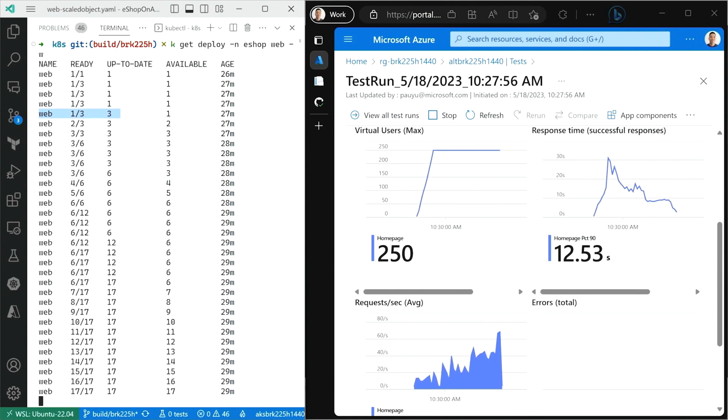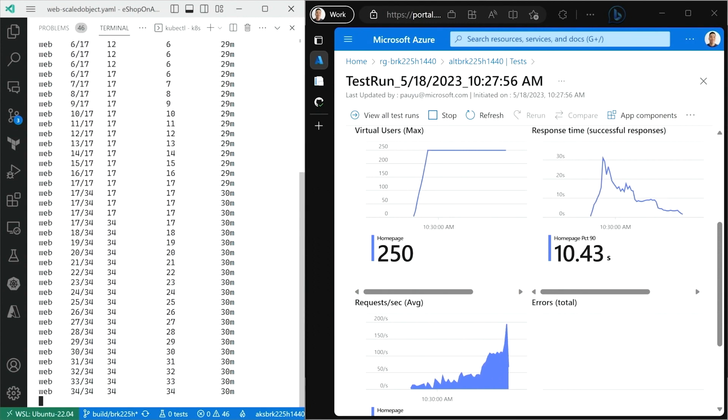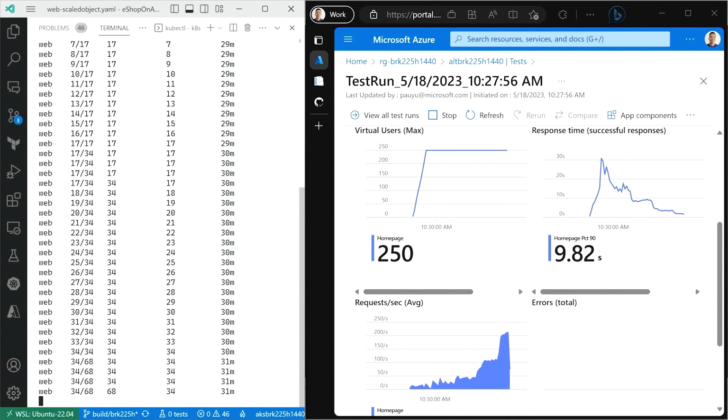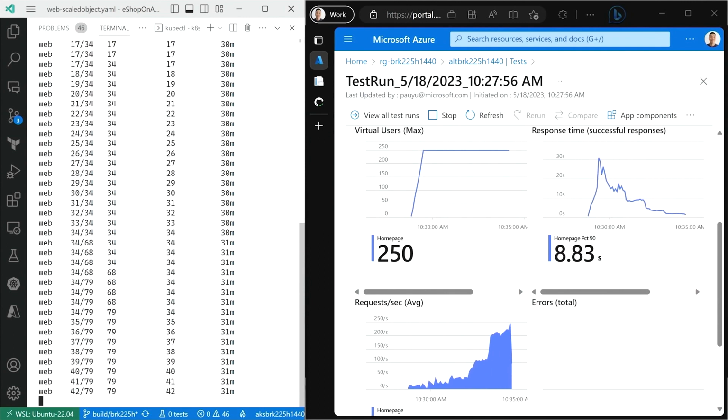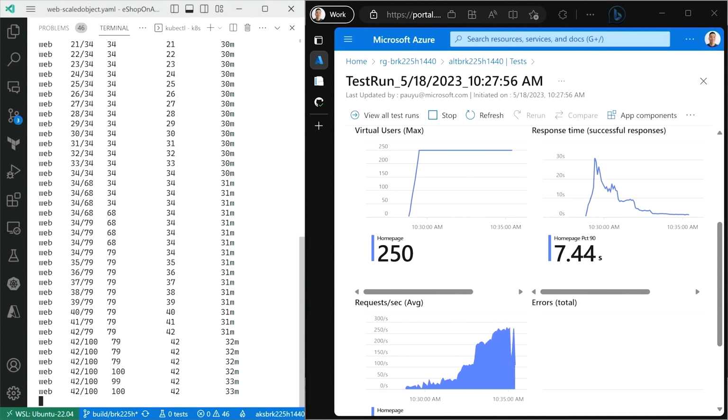And the reason why is because KEDA is doing its thing and horizontally scaling out the number of replicas. And eventually you'll see that it'll drop all the way down to a more bearable response time. And KEDA will eventually detect that CPU is low and then scale it back down when needed. Very cool. So that's load testing. And that's a way that you can add intelligent features to your app.